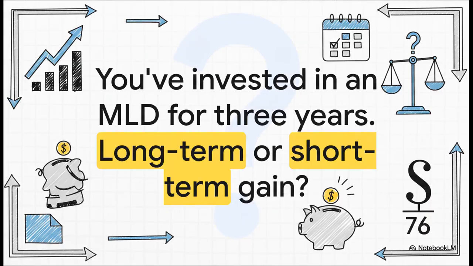So let's kick things off with a quick scenario. Imagine you buy a market-linked debenture and you hold onto it for a full 36 months, 3 years. Now, based on the usual rules for debt instruments, you'd think any profit would be a long-term capital gain, right? Makes perfect sense. Well, under Section 76, the answer is a hard no. And this is exactly the kind of surprising result this rule creates, and we're here to explain precisely why that is.